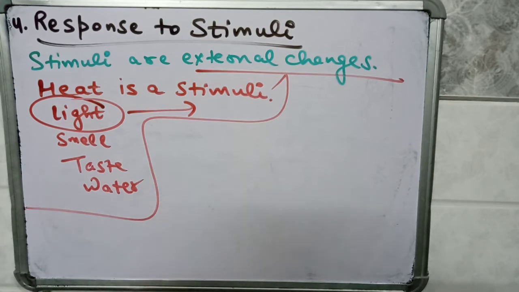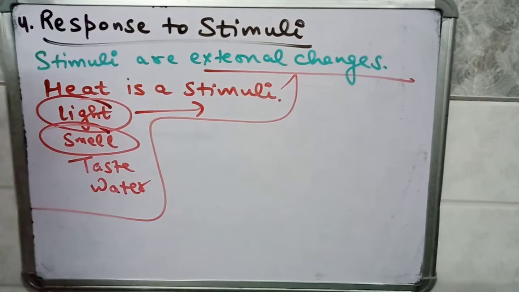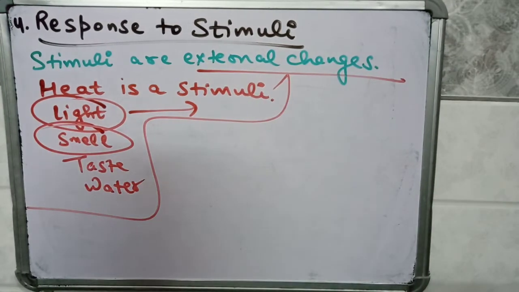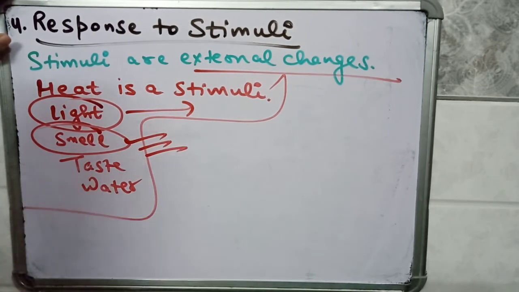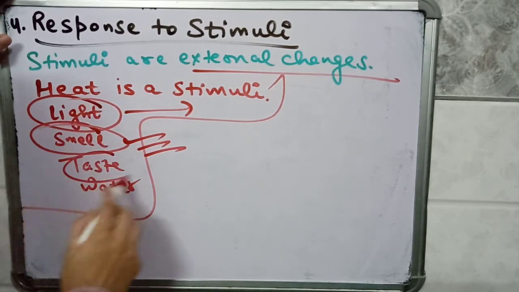Then we immediately close our eyes, because in the dark room only a small amount of light was entering, but in the bright room so much light is present that it will enter our eyes. So light is a stimulus. We also respond to smell. We can smell good food, and sometimes when we see delicious food, our mouth becomes watery. So smell is a stimulus to which we are responding. Similarly, taste is a stimulus.